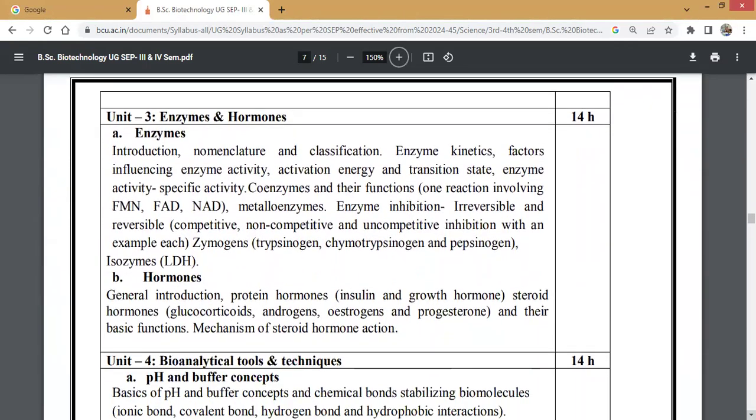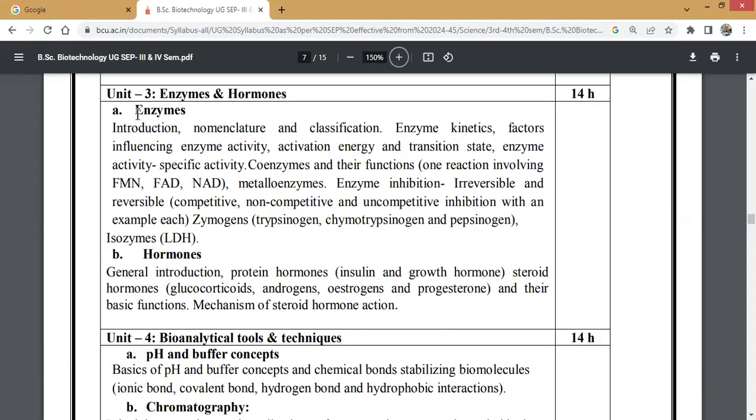Next, unit 3, that is enzymes and hormones. In enzymes, first the introduction, then nomenclature and classification of enzymes. Then enzyme kinetics, factors influencing enzyme activity, activation energy, and transition state. Then enzyme activity, specific activity. Further, coenzymes and their functions, with one reaction each involving FMN, FAD, and NAD. Then metalloenzymes. Next part, enzyme inhibition.